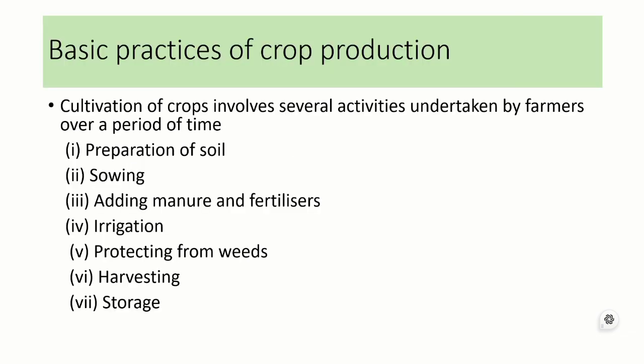As the crops are of different types, the basic practices of crop production are preparation of soil, which is required for sowing of seeds, and the sowing of seeds is followed by adding manure and fertilizer to improve the soil quality. For the growth of plants, water is required, which is given by irrigation, and the growth of plants is protected from the weeds of other species, followed by harvesting of the outcomes of the crop and storage of that crop for a longer period of time.